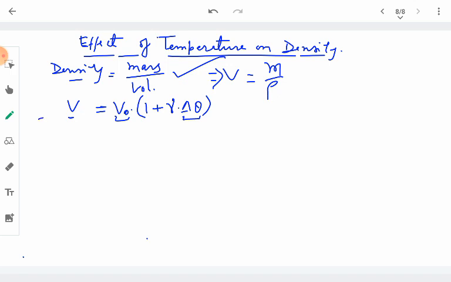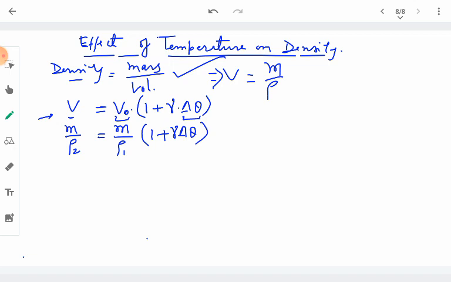So it will be mass of the substance per unit final density, let it be called rho 2, and this is equal to V naught, the initial volume of the substance before its temperature is changed. So it will be equal to mass, which is the same, per unit initial density, rho 1 for example, and inside it is 1 plus gamma delta theta.